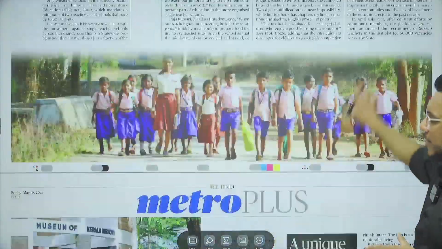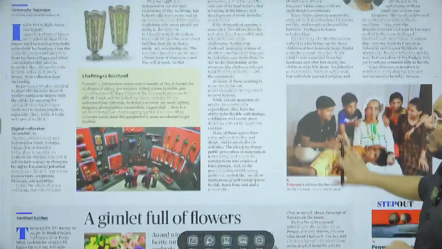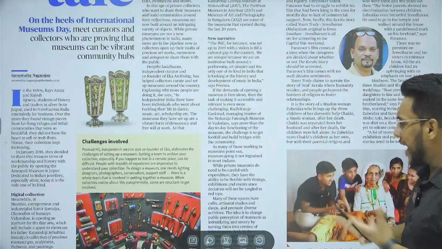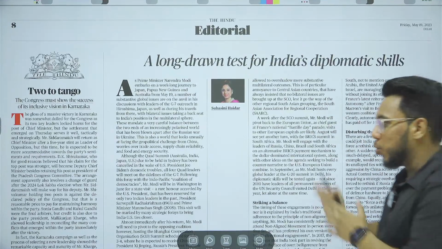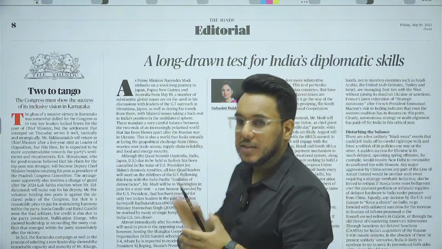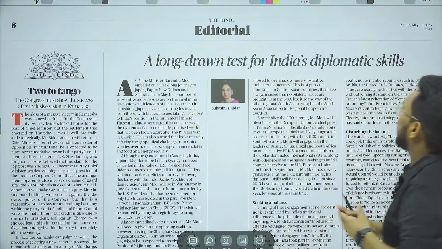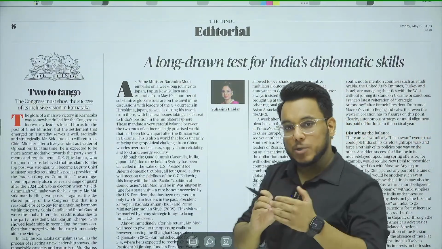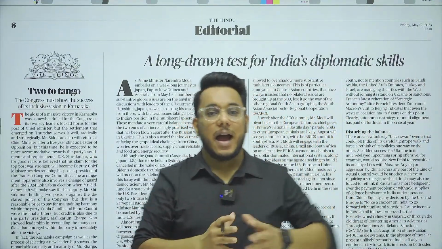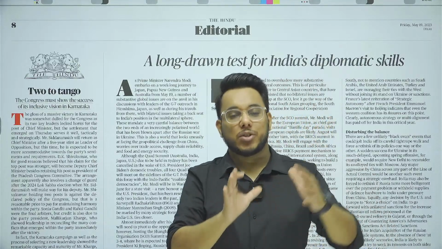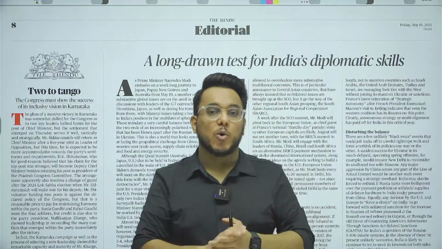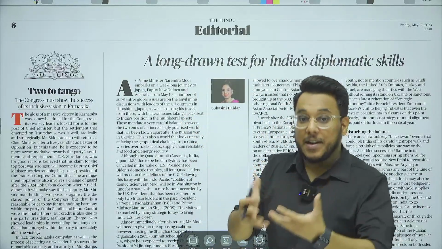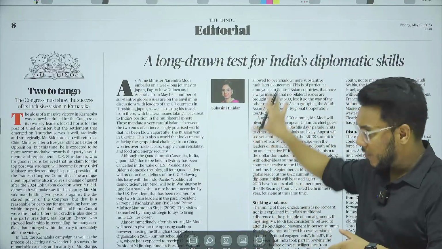Again, the political articles, etc. have been given. Then this is the Metro Plus page, which contains lifestyle related issues. Now coming to the editorial page. On the editorial, we have this article, A long drawn test for India's diplomatic skills. This article is giving the entire year's itinerary: what the Prime Minister's important visits will be, what important meetings will be, and how India is going to balance all those things, which will demonstrate India's diplomatic skills. We will take this article.